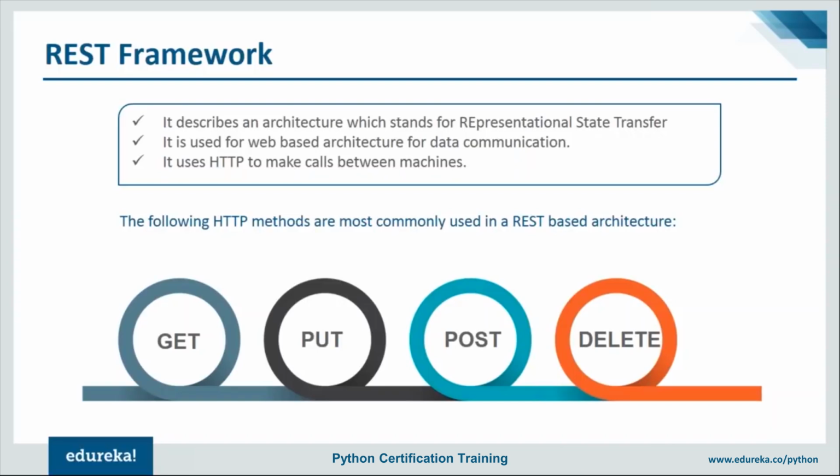So the very first method is get. Now get is basically used to return the records, or you can say the data that you feed in. So basically get is used to retrieve a resource. Next is your put. So put is used to change the state, or you can say update a resource, which can be a file, an object, or any block. Thirdly is post. Post is usually used to create the resource. And last is delete, which is used to delete or remove that resource.